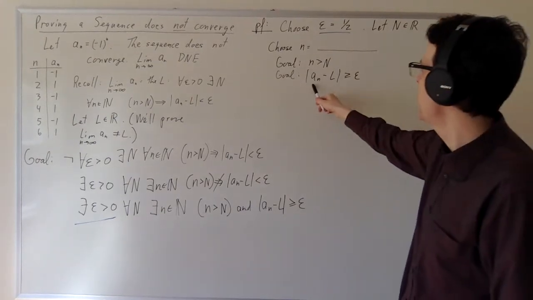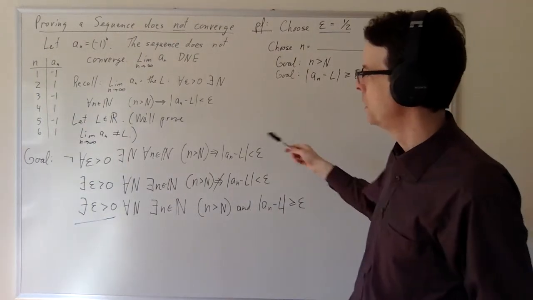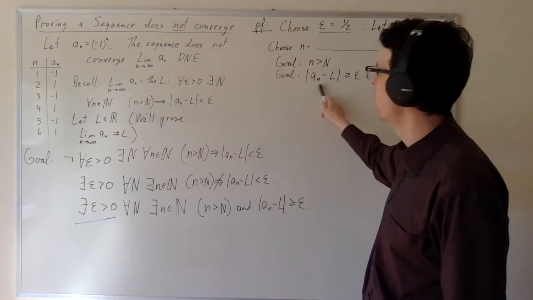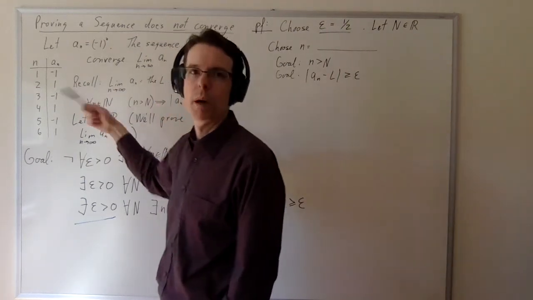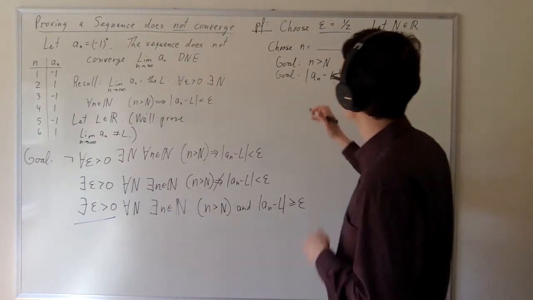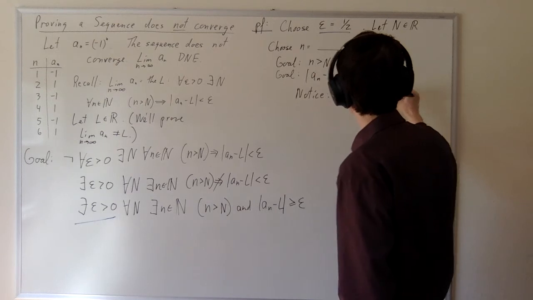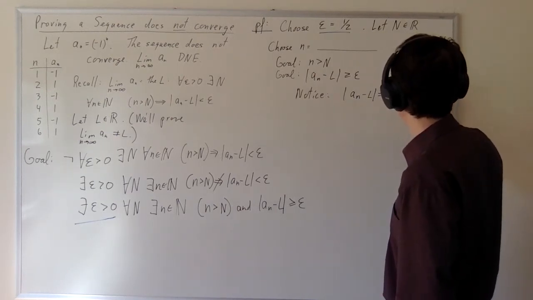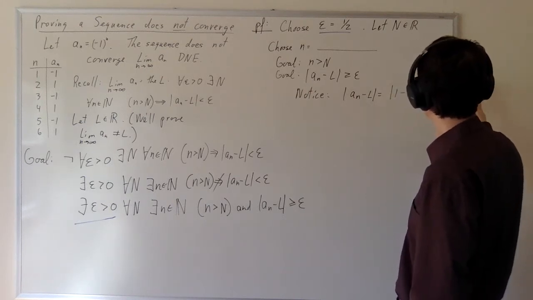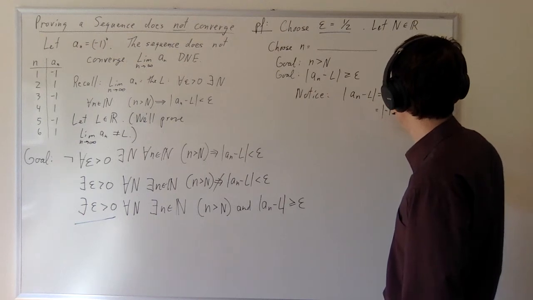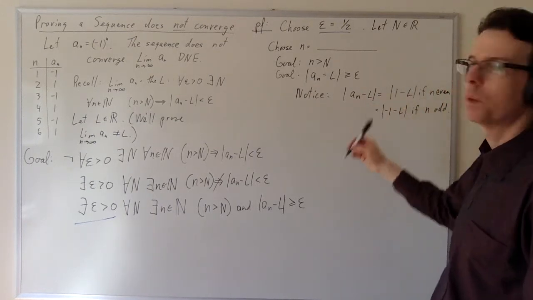So if we think about the term a_N minus L, given the value of L, this can only be one of two values. It can either be 1 minus L in absolute value, or it can be -1 minus L in absolute value. So here, let's note absolute value of a_N minus L equals absolute value of 1 minus L if N is even, and it's going to be equal to absolute value of -1 minus L if N is odd, because that's how the sequence a_n works.